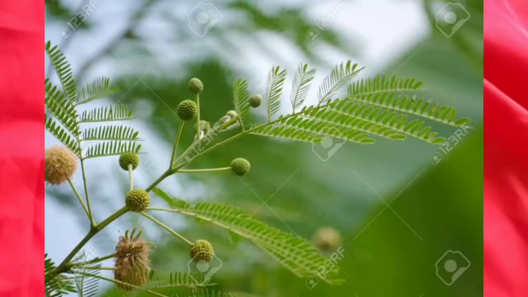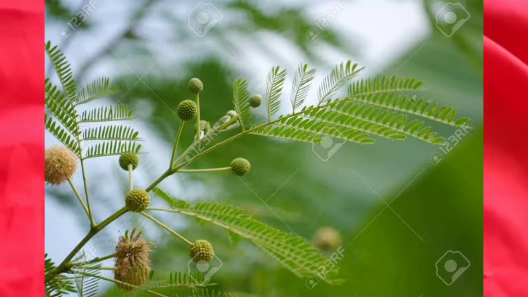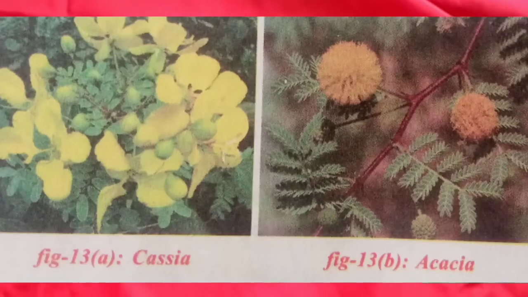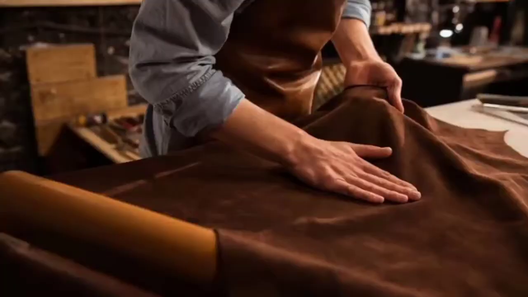First one is tannins. Tannins are carbon compounds. These are stored in different parts of an acacia and cassia plant. These are generally brown in color. These tannins are used in tanning of leather and they are also used in medicines.